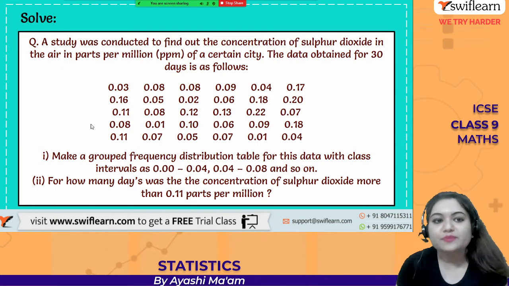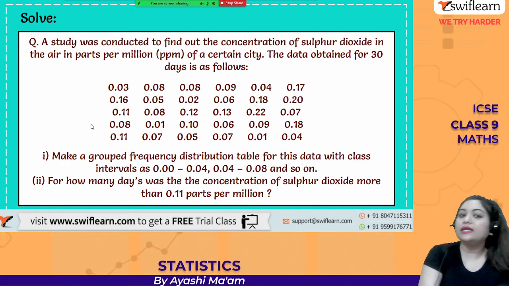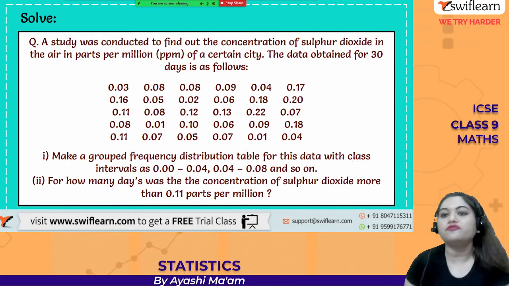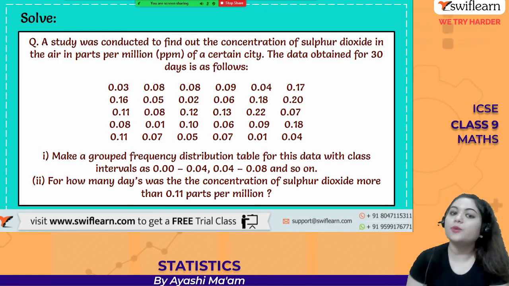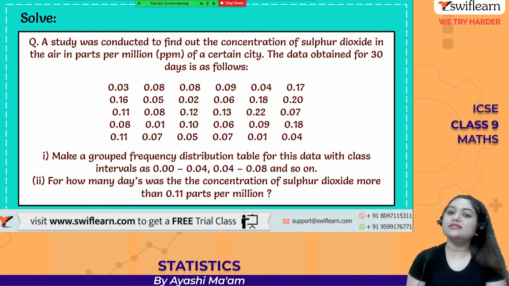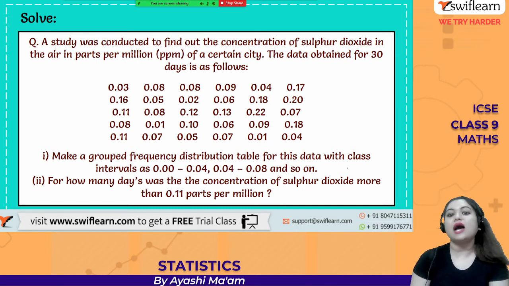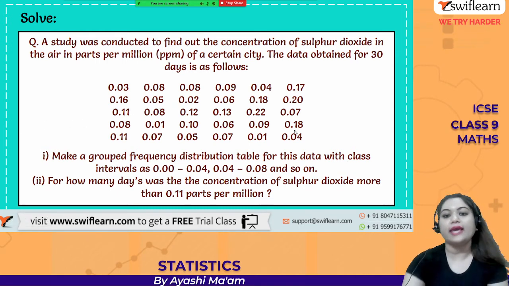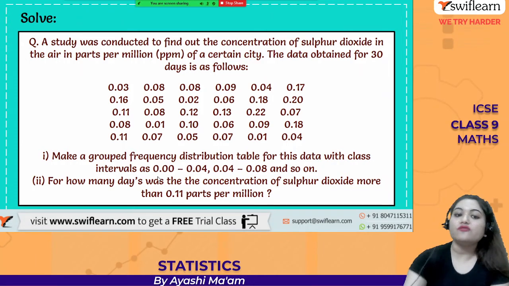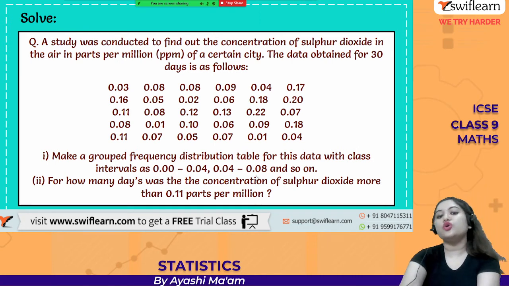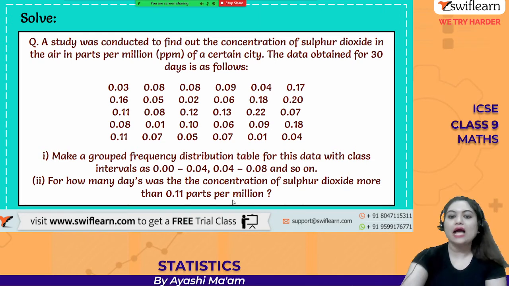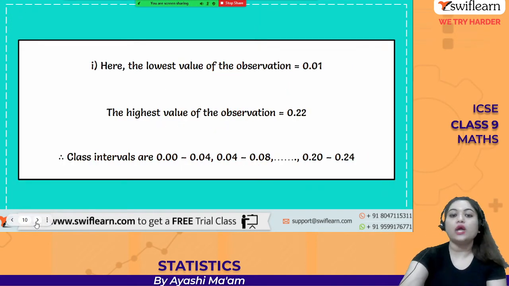Now, just see a question. A study was conducted to find out the concentration of sulfur dioxide in the air in parts per million (ppm) of a certain city, and the data obtained for 30 days are given to you. Make a grouped frequency distribution table for this data with class intervals as 0.00 to 0.04, 0.04 to 0.08, and so on. This they have given you just to give you an idea of the class width. And the second question is, for how many days was the concentration of sulfur dioxide more than 0.11 parts per million?